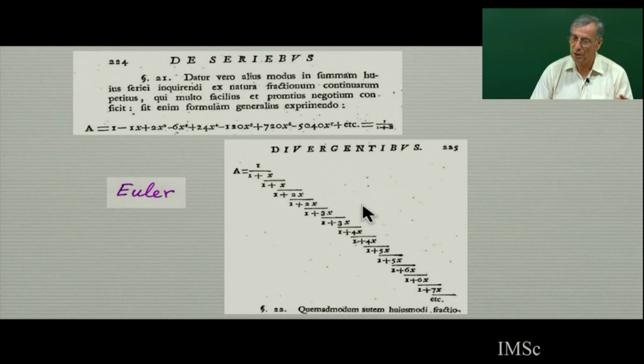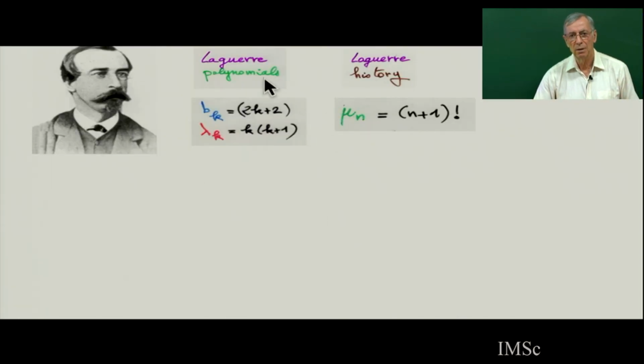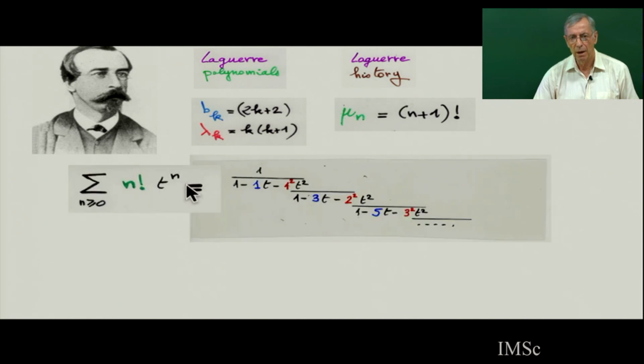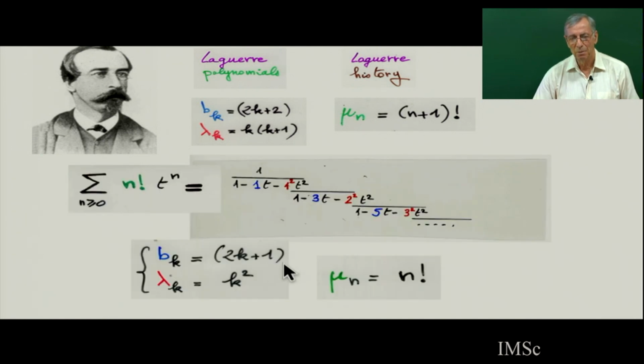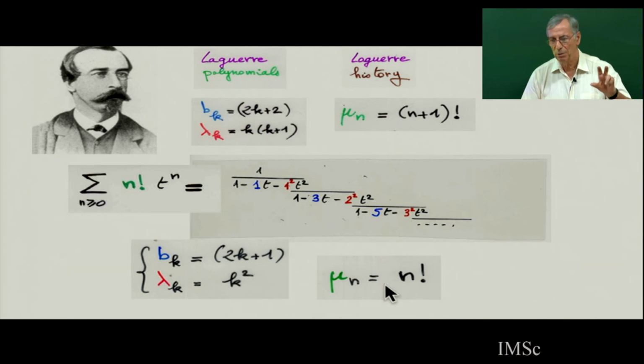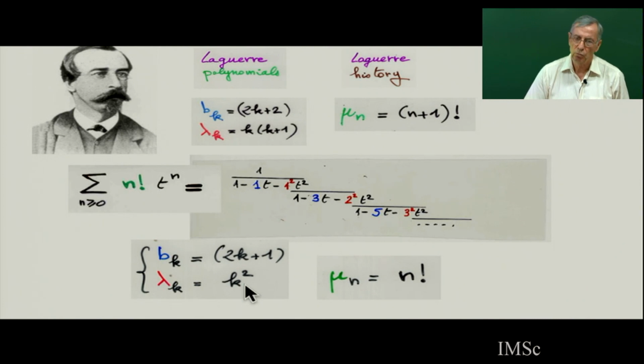So how to go from one to another? So this is the Laguerre polynomial, mu n equals n plus 1 factorial. And maybe I make a shift. There is a slight change by taking this. So this will be a restriction in the Laguerre history. So you can expand this in a Jacobi continued fraction, n factorial. And so these coefficients are going to be bk equals 2k plus 1, lambda k equals k squared. And how to go from Euler's continued fraction to this one?